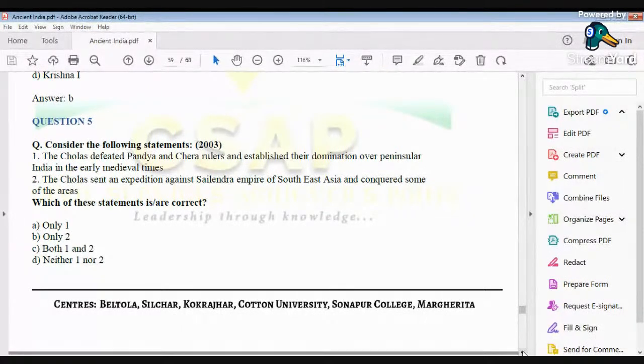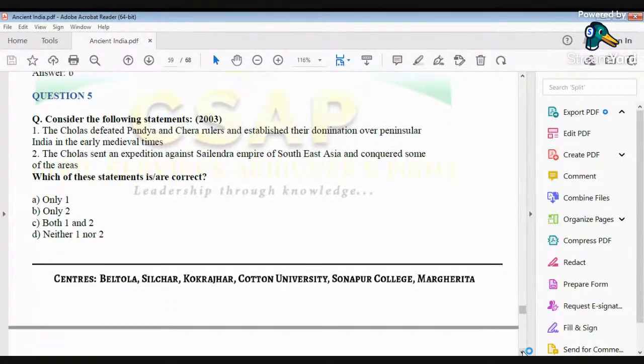A part of modern day Sri Lanka was under their control for a considerable amount of time, because of which the Cholas were also known as Imperial Cholas. So both the statements are correct, and the correct option is C, that is both 1 and 2.